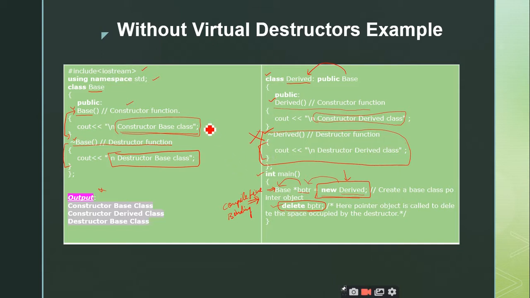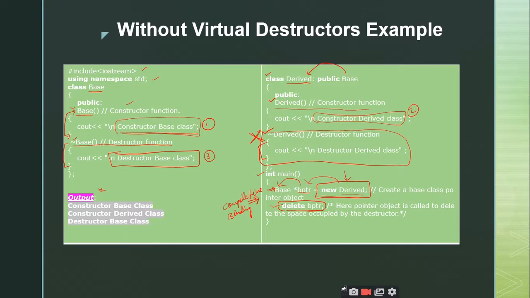So the output I get is, first the base class constructor is invoked, and then the derived class constructor is invoked, and then the base class destructor will be invoked. No derived class destructor will be invoked. Is it clear up to this point?